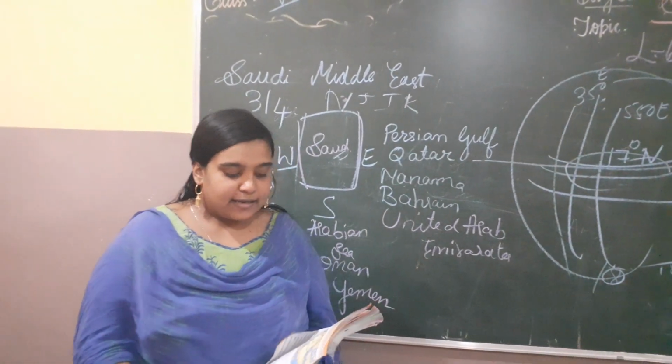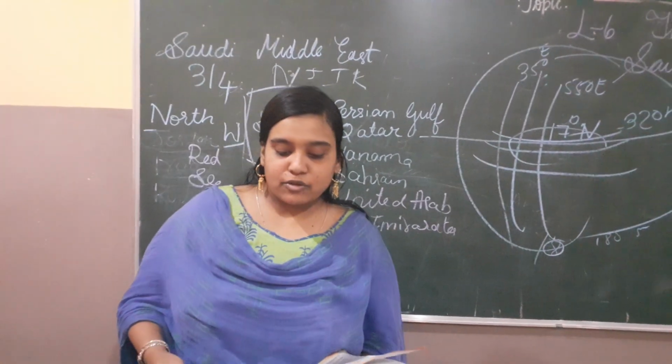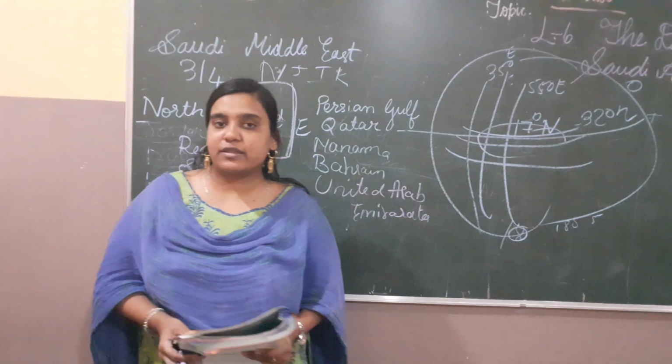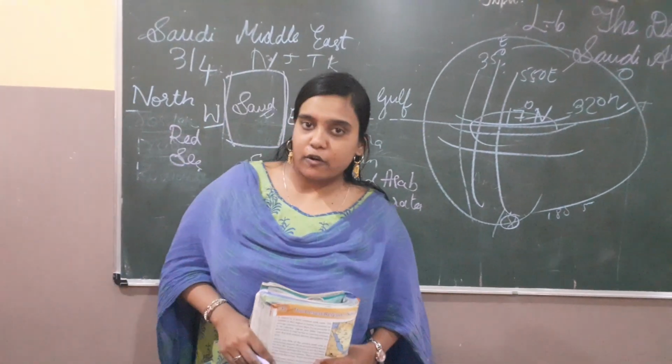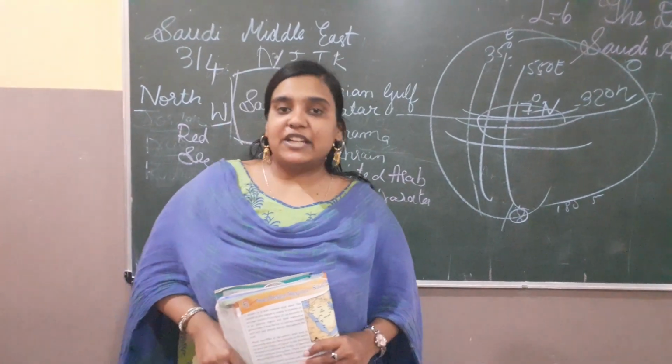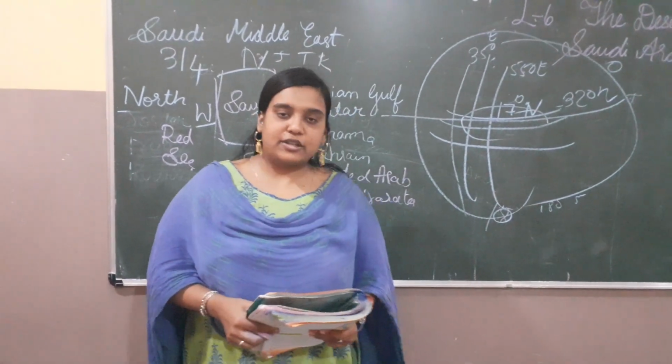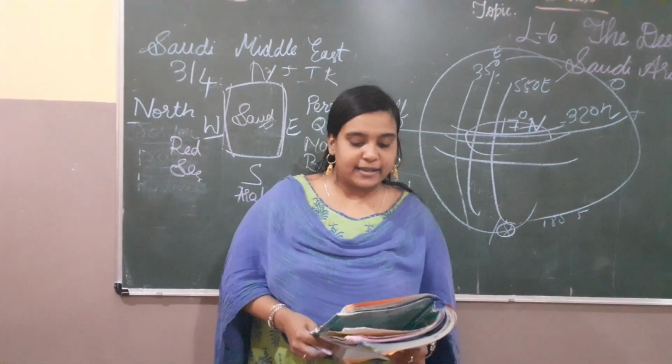Okay. The kingdom of Saudi Arabia is ruled by the monarch of the Saudi dynasty. Just as we have democracy, what is the meaning of democracy? Government of the people, by the people, for the people. But they have a monarchy. Monarch means king. The king is ruling their country, and till now the king is still ruling the country.